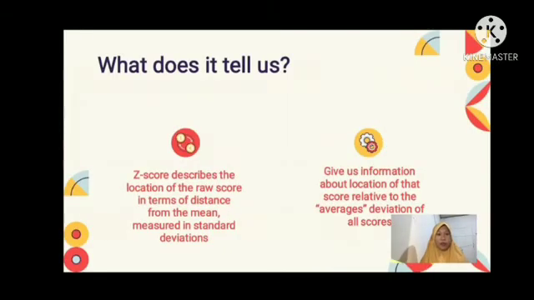What does the z-score tell us? The z-score describes the location of the raw score in terms of distance from the mean, measured in standard deviations. It gives us information about the location of a score relative to the average deviation of all scores.